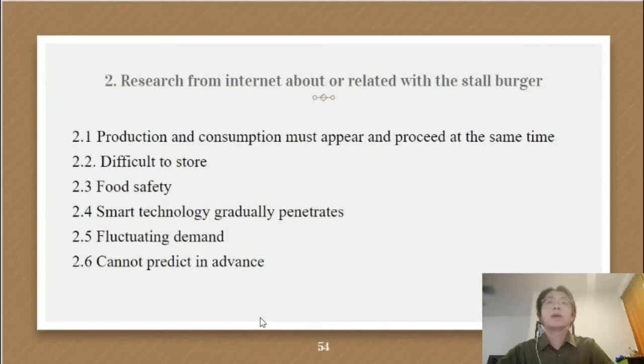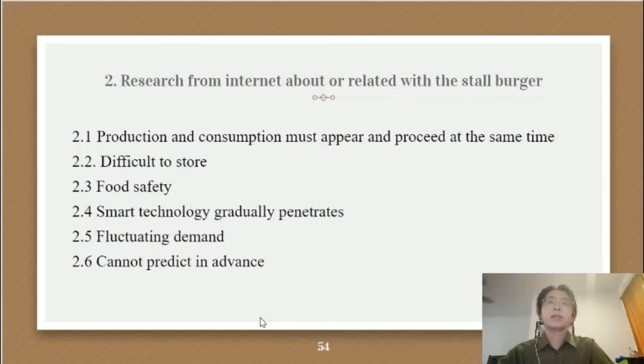And for the second part, the research from the internet about how it relates to street-style burgers, there are 6 points. The first is that production and consumption must appear and proceed at the same time. As we all know, the food maker can only make the food after the customer has ordered, so it's hard to cook the food in a perfect number, not too high or too low.